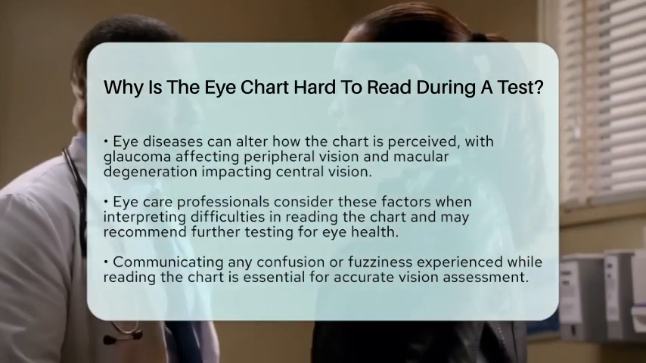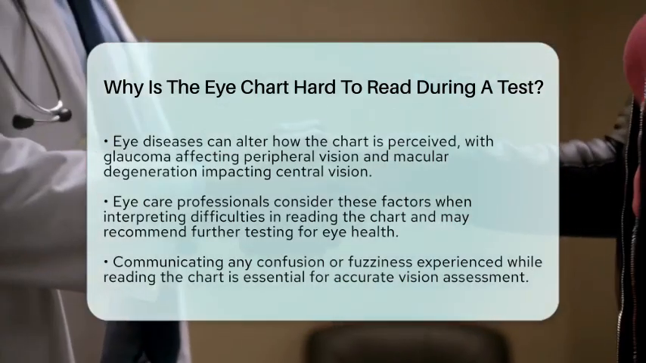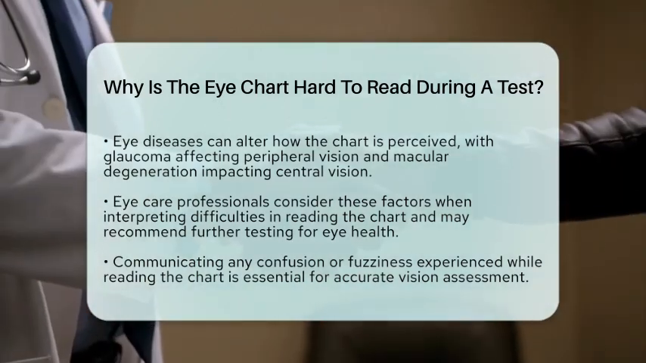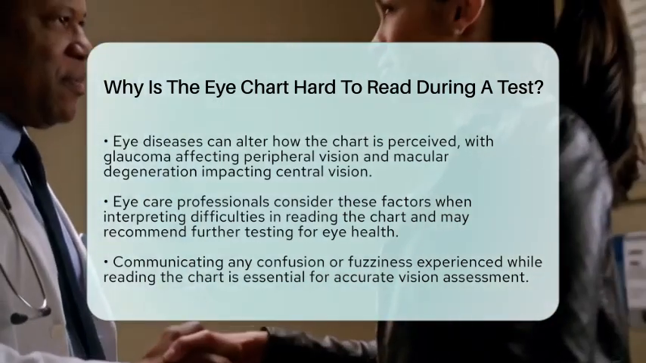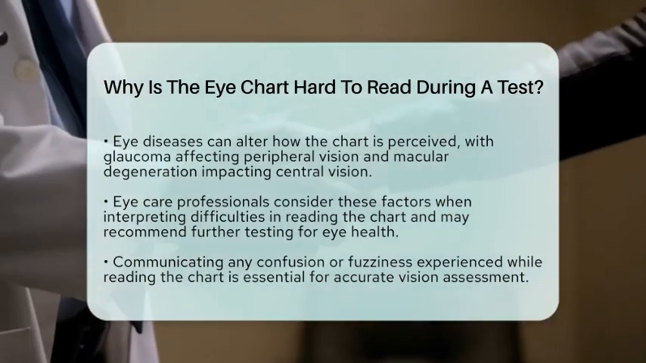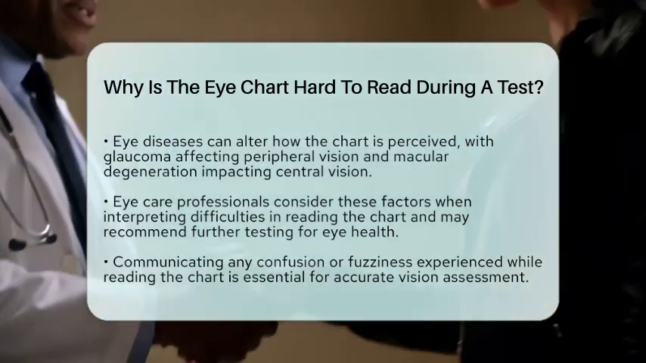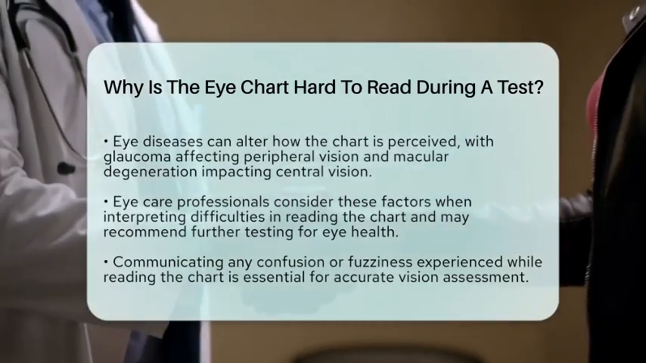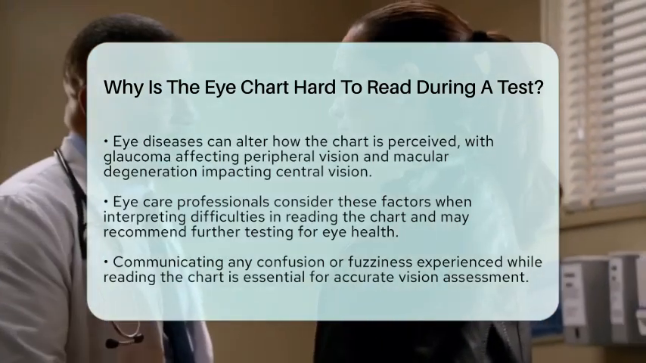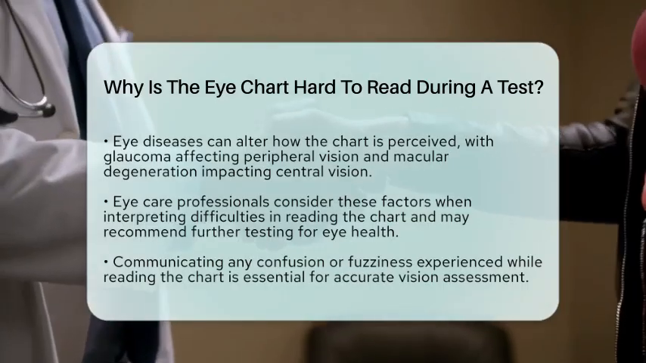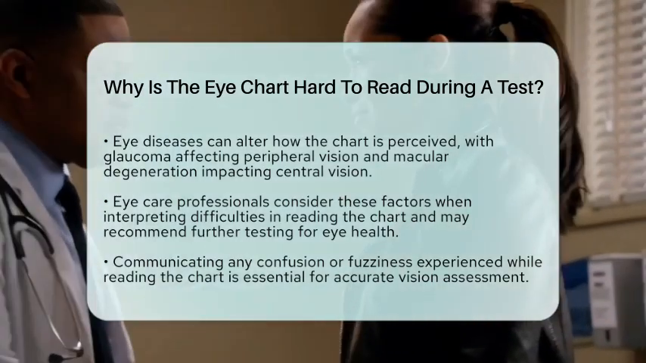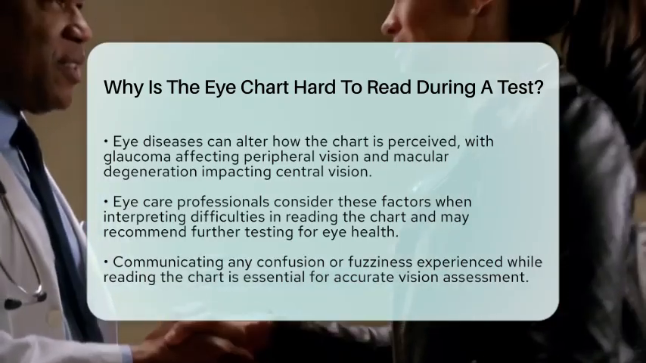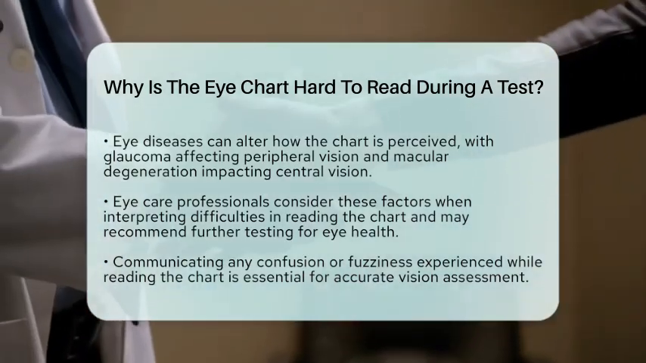If someone struggles, further testing may be necessary to assess overall eye health. This could include tests for glaucoma, macular degeneration, and other visual function assessments beyond just acuity. In summary, reading the eye chart can be hard due to letter similarities, the crowding effect, limitations of the test itself, patient cooperation, and the presence of eye diseases that affect vision quality. Understanding these factors helps eye care professionals diagnose and manage vision problems effectively.